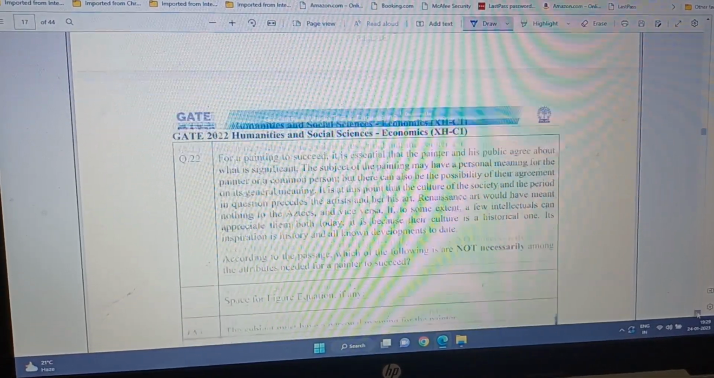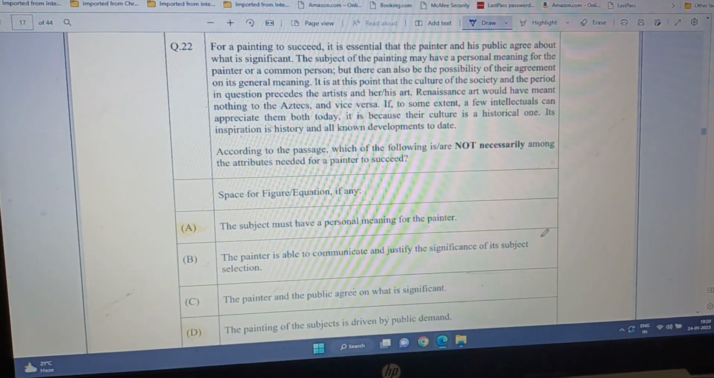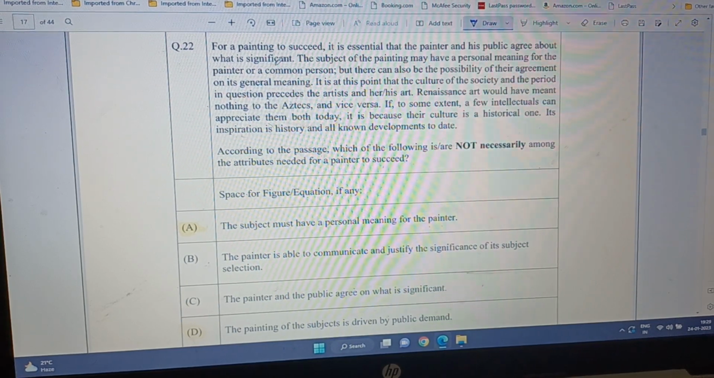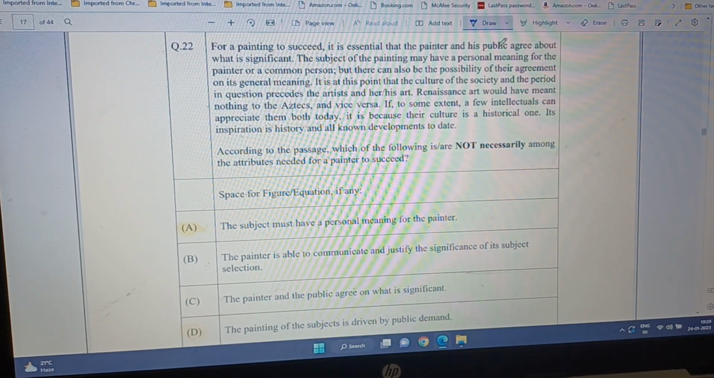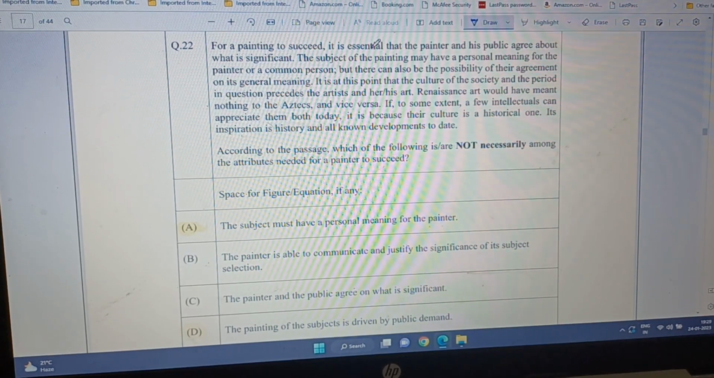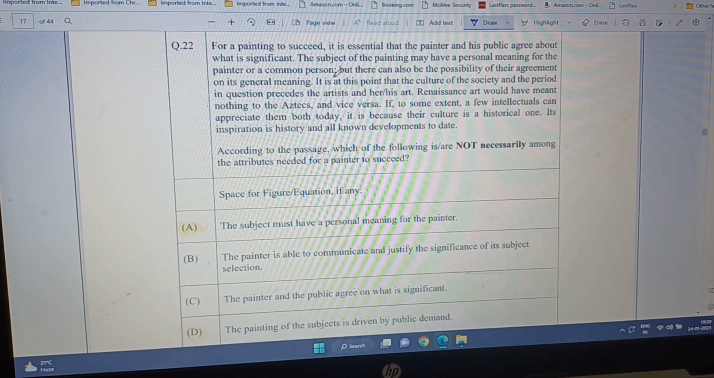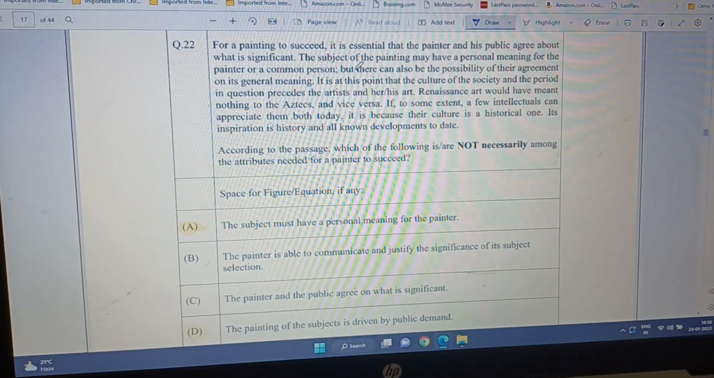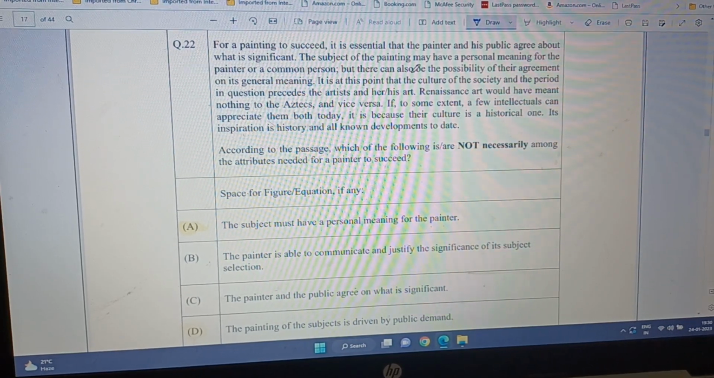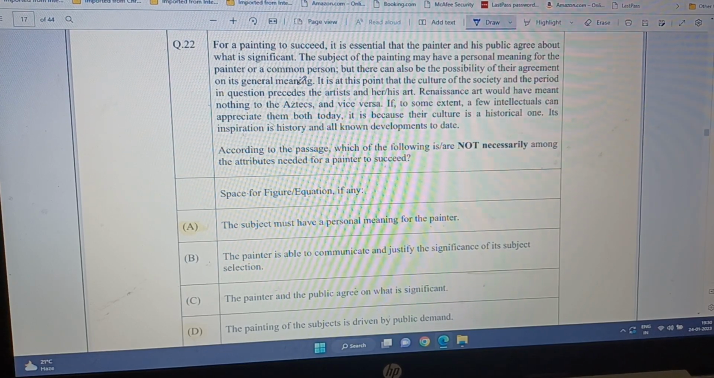Now, next question. For a painting to succeed, it is essential that painter and his public agree about what is significant. So painter and public must agree. Essential means must agree on what is significant. The subject of the painting may have a personal meaning for the painter or a common person, but there can also be the possibility of their agreement on its general meaning. So there can be the possibility of a general meaning which the public will understand.